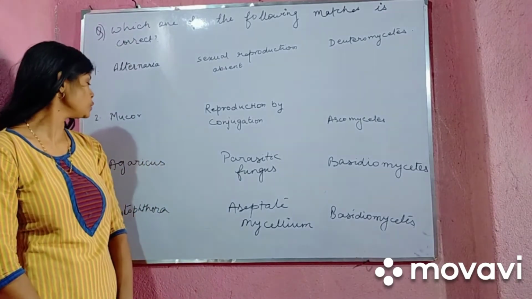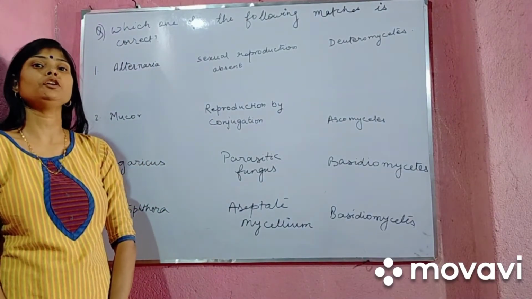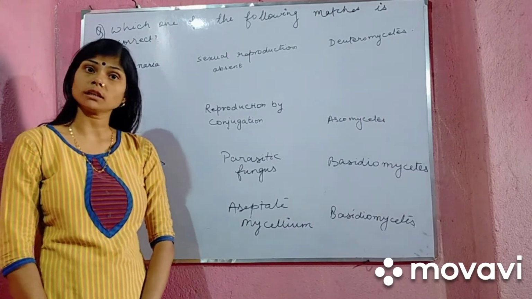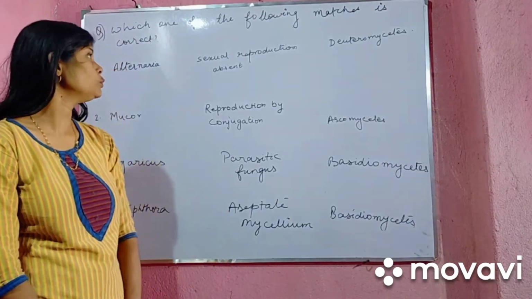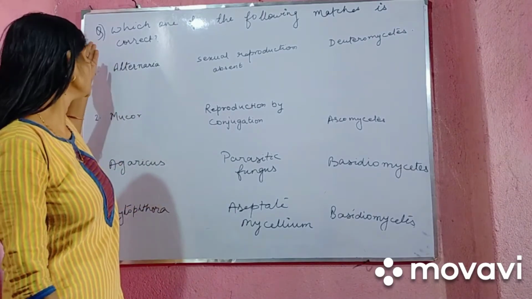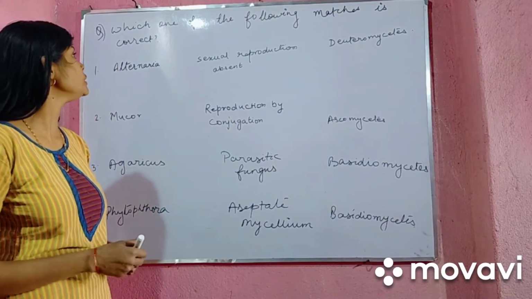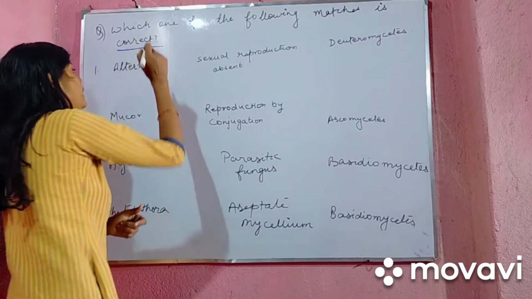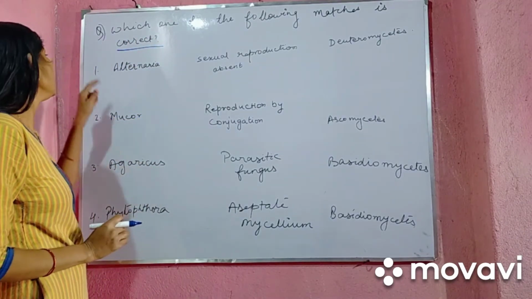The question carries 4 options, 3 options are wrong in this and 1 is correct. We have to find out the correct one. So let's see what the question says. The question says: which one of the following matches is correct. Here we have to find the correct match.